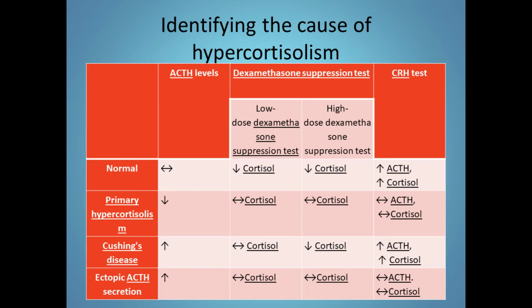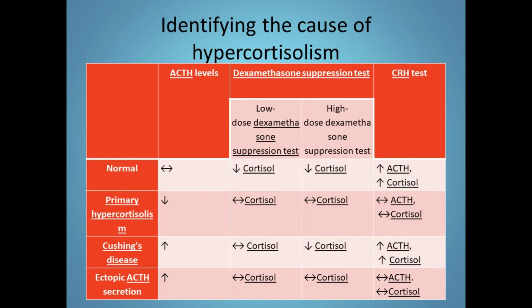In case of high dose dexamethasone suppression test, cortisol will be reduced in a normal individual. In case of primary hypercortisolism, it will be normal. In case of Cushing's disease, there will be decreased cortisol production. In case of ectopic ACTH secretion, it will also be normal.